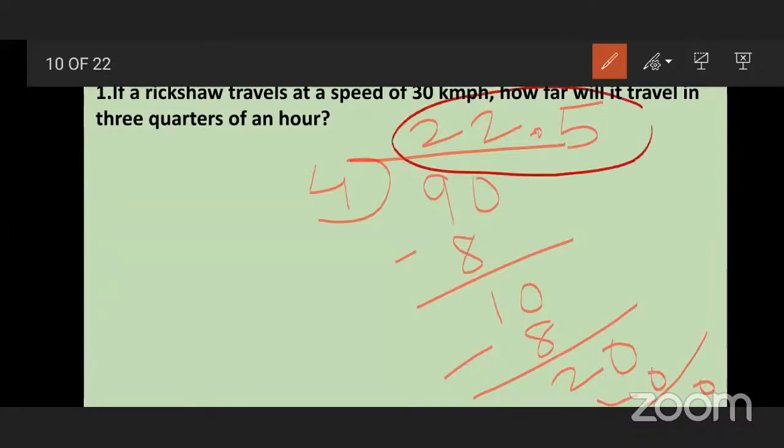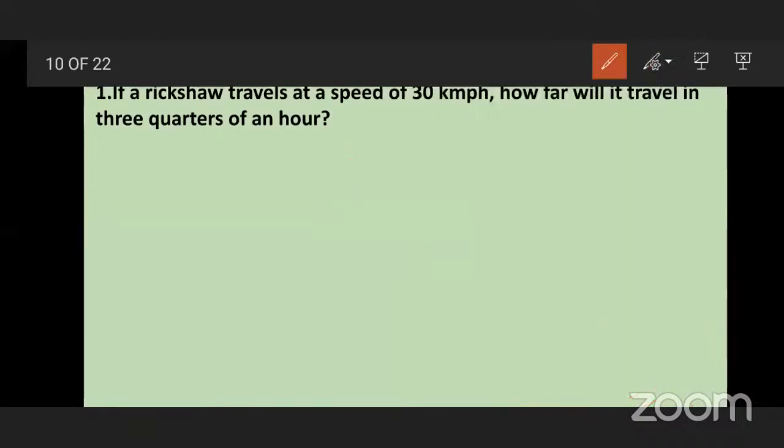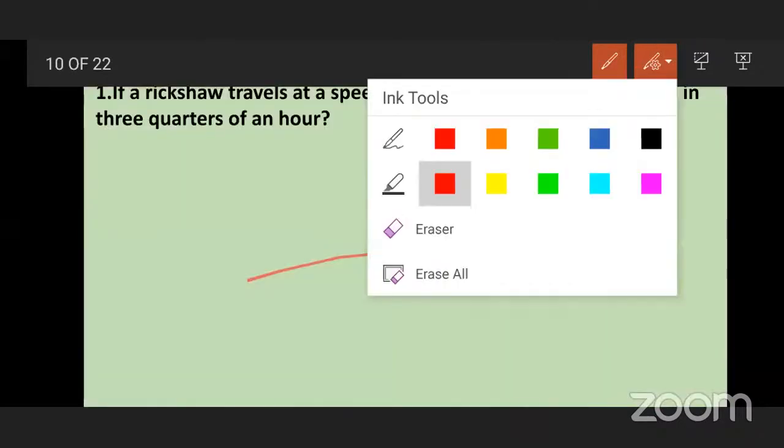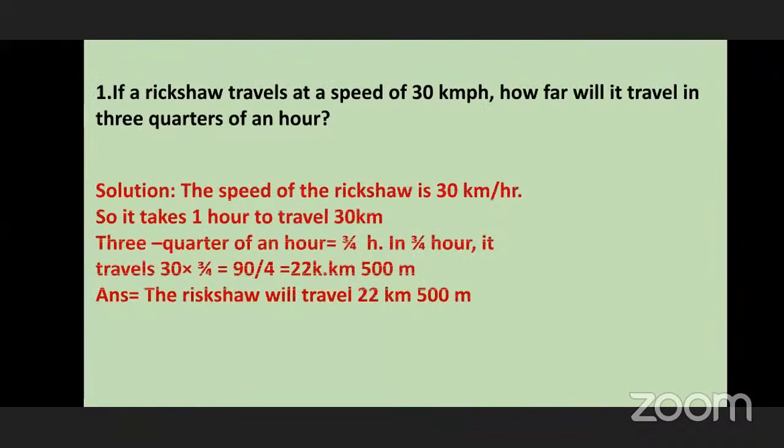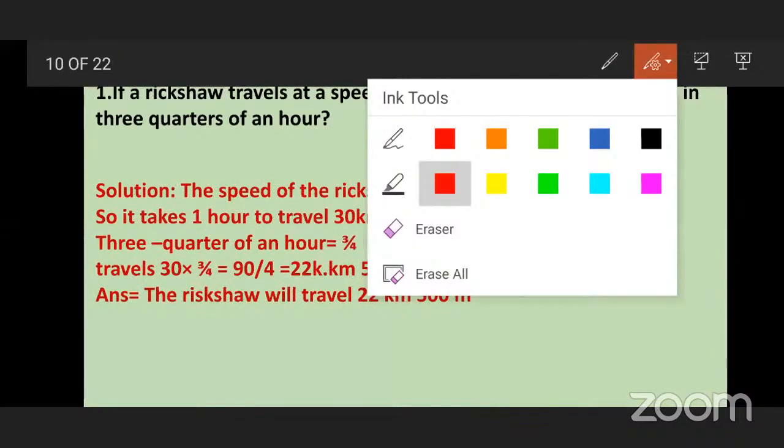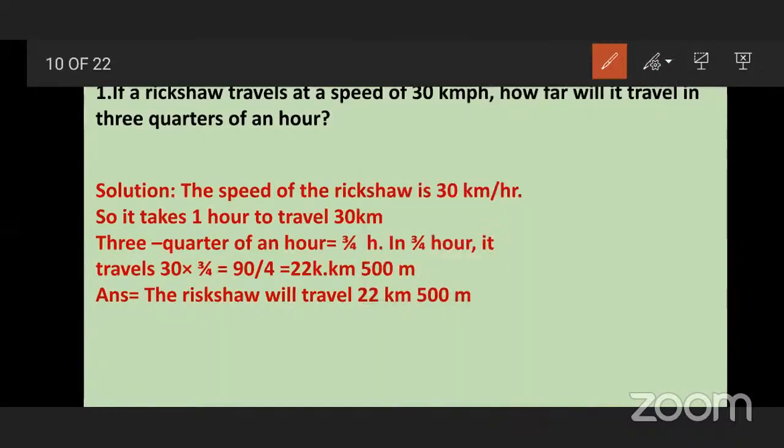So what answer we got here? 22.5. Yes, 22.5. We get 22.5. That means what, students? 22 kilometers and 500 meters. Okay, that rickshaw will travel 22 kilometers and 500 meters.